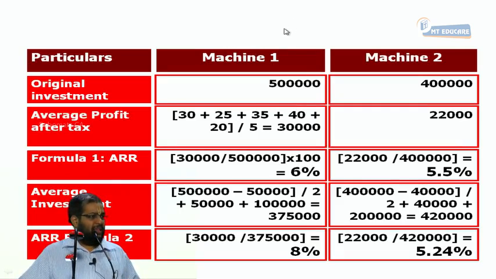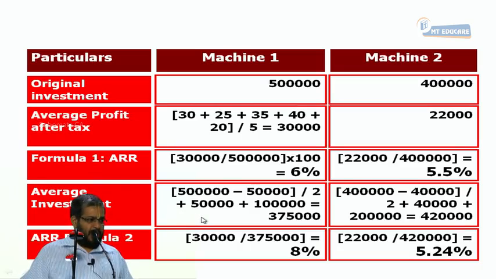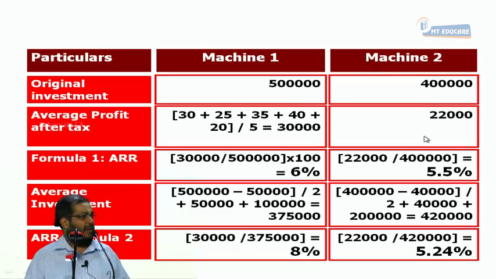This is regarding the ARR calculation. Are you all following or not? So now, which mission is good, mission 1 or mission 2? Mission 1, because it gives more return on investment. In the first formula it gives 6%, the second gives 8%. Mission 1 is better than mission 2 because it gives higher return on investment. For every 100 rupees invested, I earn 8% or 6% based on the formula. That is the ARR calculation. Everybody understood the ARR or not?